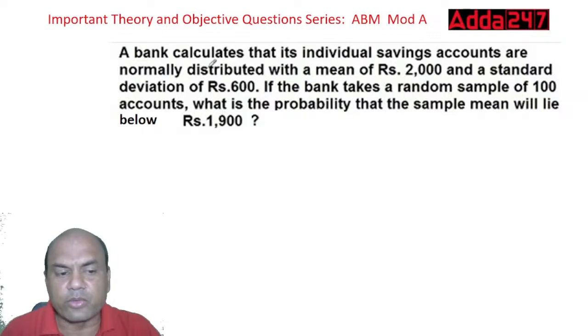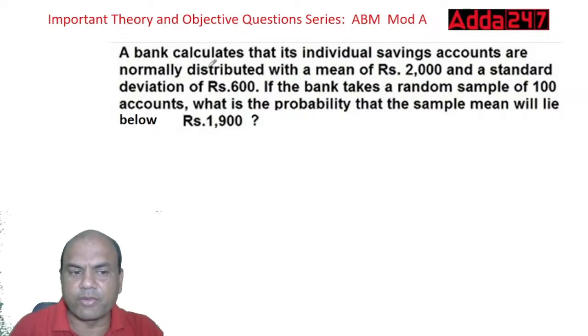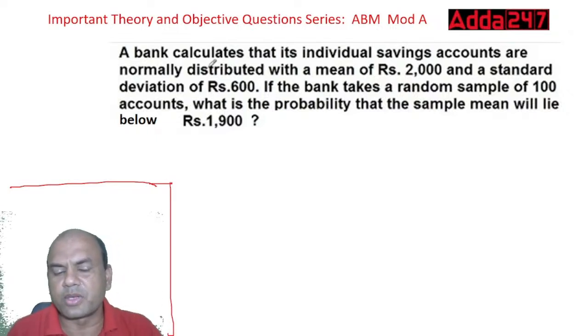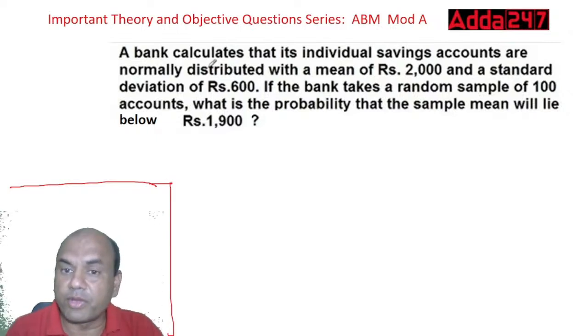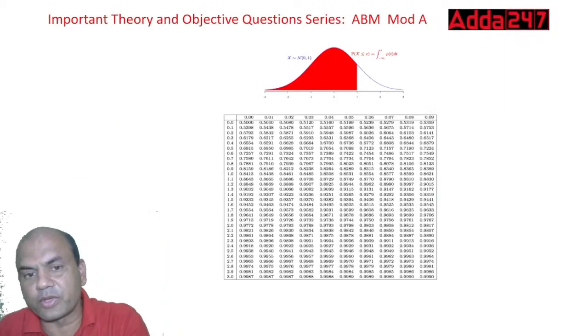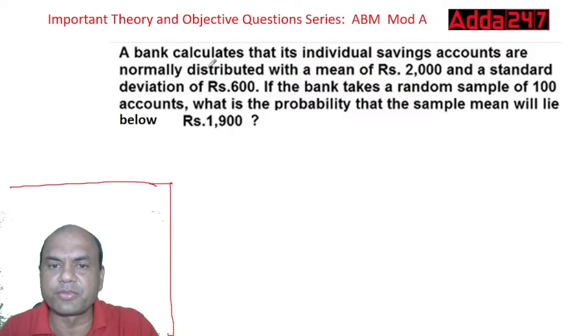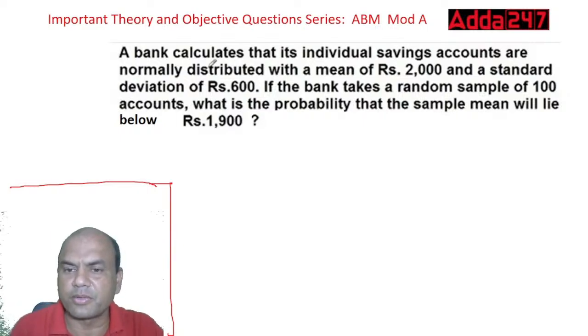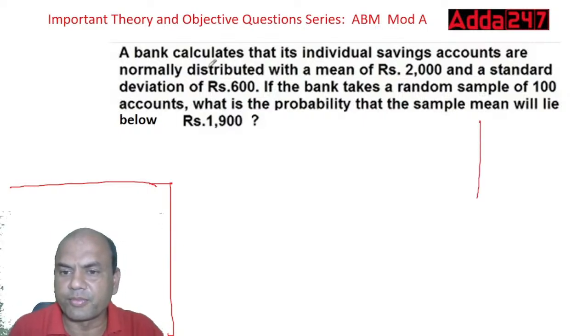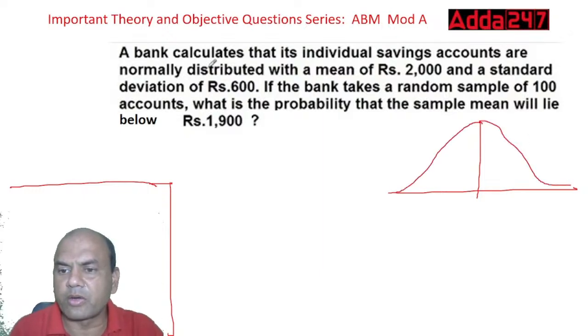This is a bit difficult to understand. Everyone pay attention, because this is a very important part. Let me draw the line over here. For this you need to know the normal distribution curve. Suppose this is the normal distribution curve. So what is given in this problem? The mean is given as 2000.